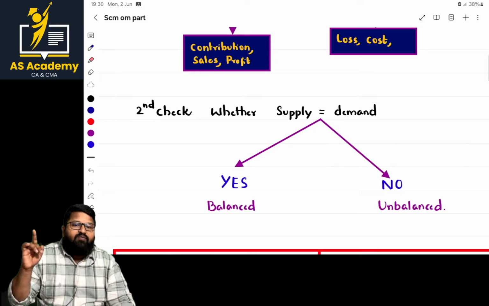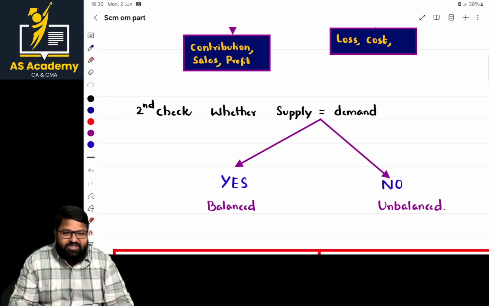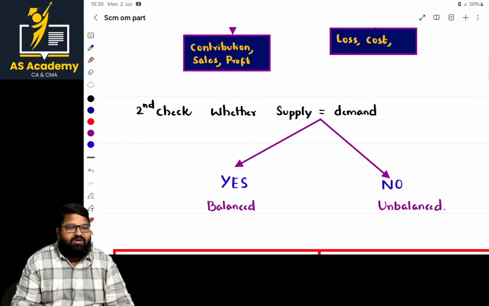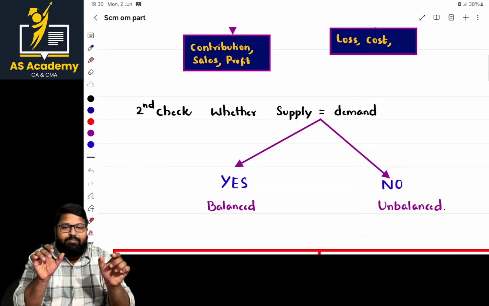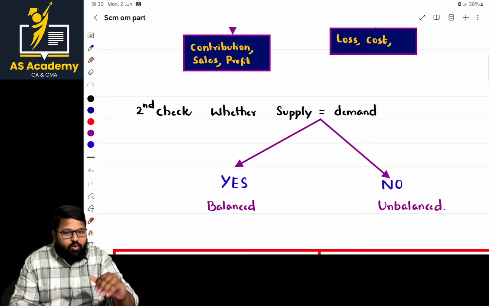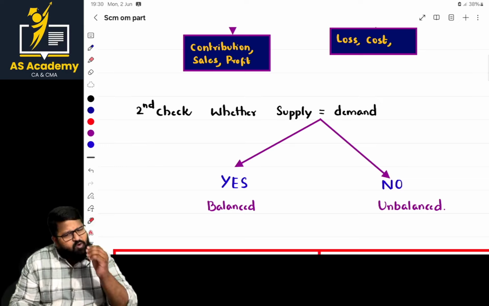There, number of rows equal to number of columns. Okay. In the case of assignment, what are we checking, ma'am? Whether the number of rows is equal to the number of columns. But here, what are we checking, ma'am? We are checking whether demand and supply are equal or not. If they are not equal, it is unbalanced and we have to include either dummy demand or dummy supply where there is shortage. Okay, these two things are common, ma'am.